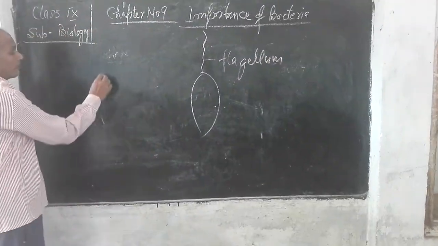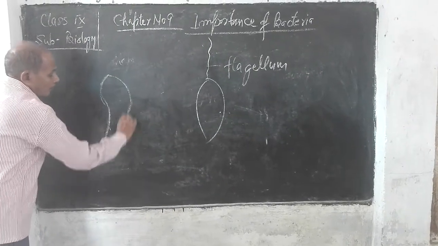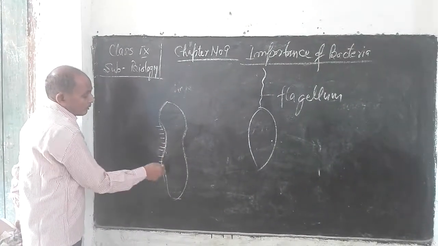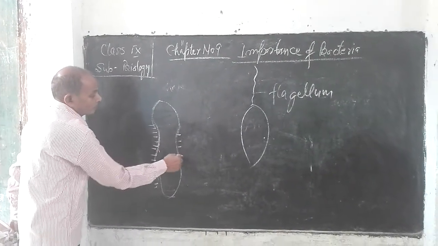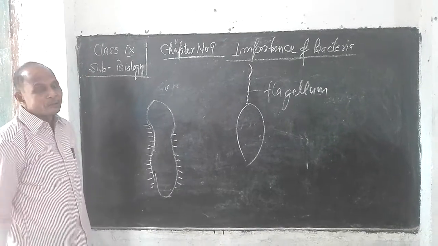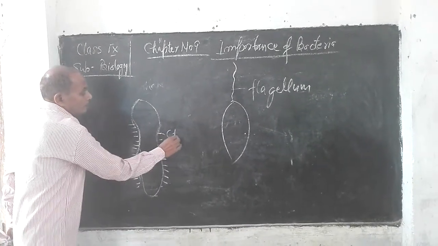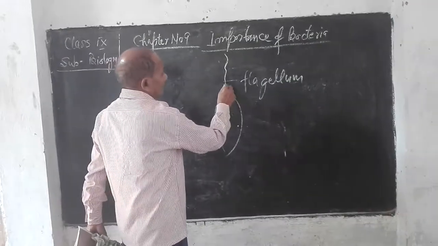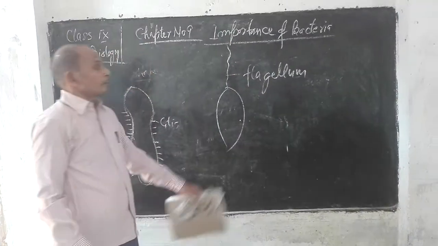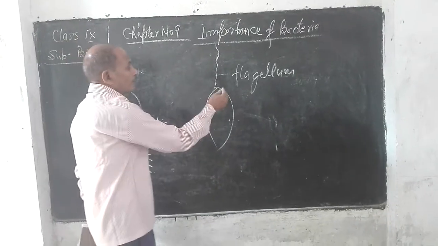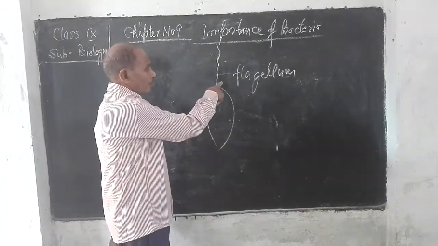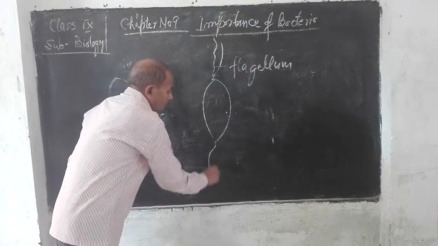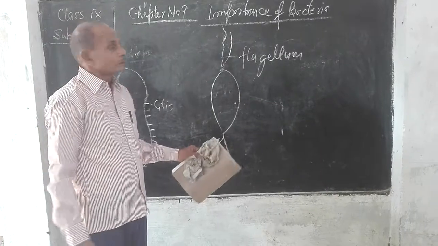For example, I think you have heard about the paramecium. The whole body is covered by a large number of fine thread-like structures which are smaller in size, and these are known as the cilia. But in case of bacteria, cilia are absent. A long thread-like structure will be present, and that is known as a flagellum. The number of flagella in different species may be 1, may be 2, or there are some bacteria in which the flagella arise from the 2 ends.